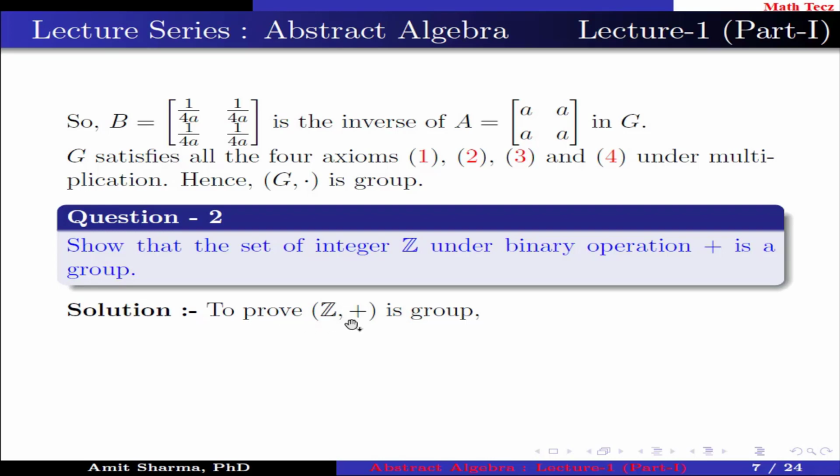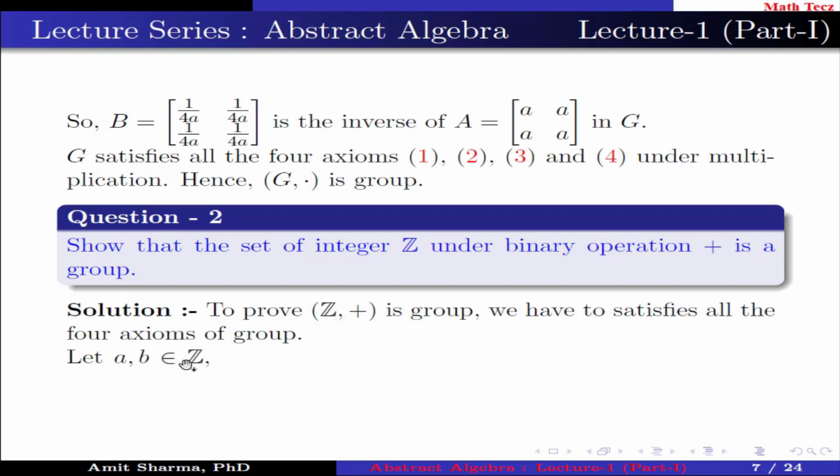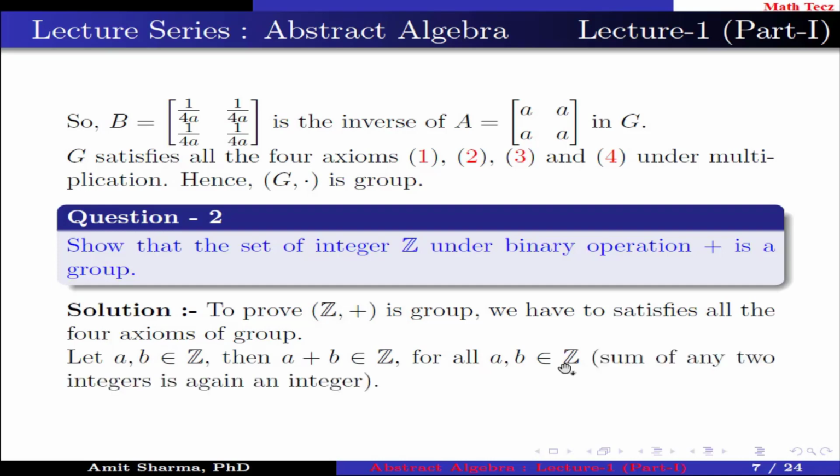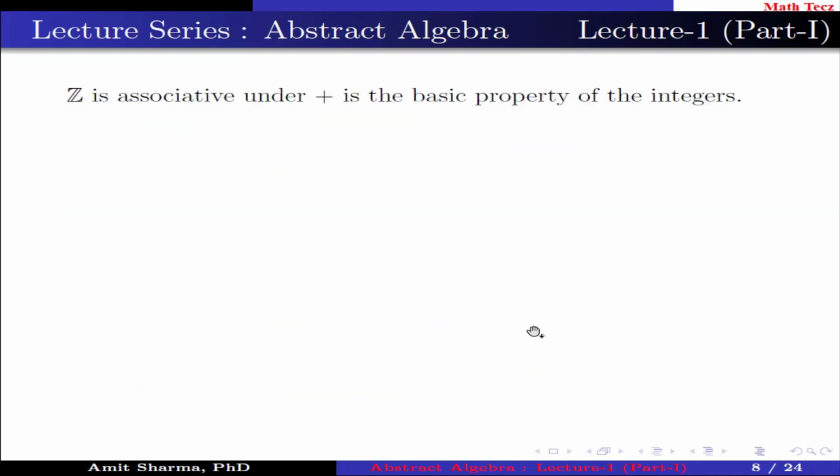To prove Z under addition is a group, we have to satisfy all the axioms of a group. Let a, b belong to Z, then a plus b belongs to Z for all a, b belonging to Z. Why is it so? Because the sum of any two integers is again an integer. Thus Z is closed under addition. Z is associative under addition because it is a basic property of integers.